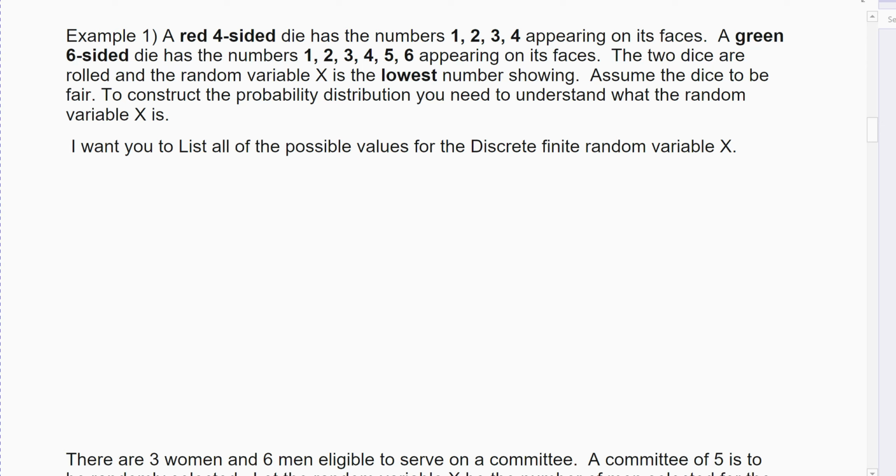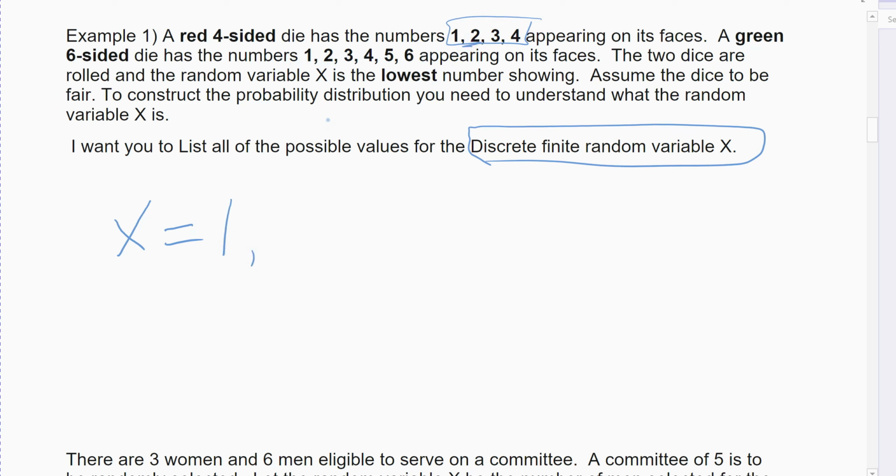Alright, so again, if I rolled a 2 and a 2, 2's it, because they're both 2. So these are all the possible values for the discrete random variable X. And if I were to do a probability distribution, what are my possible values? Well, 1 could pop up as the smallest, right? If I roll 1 with any number, it doesn't matter. If I roll a 1 with any of those, 1 comes out the smallest.